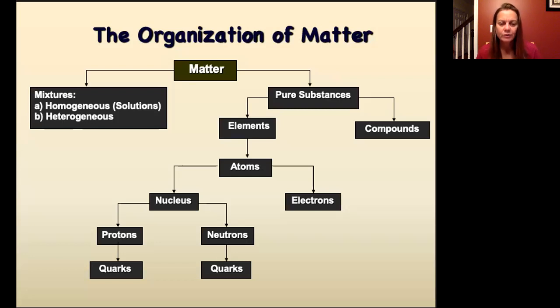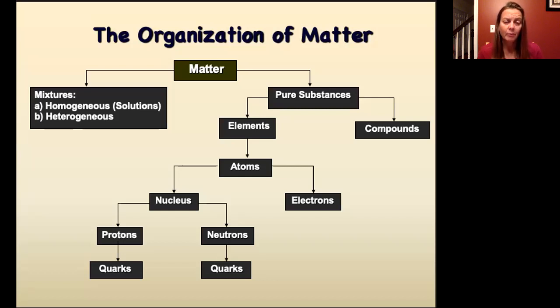So we're going to start with the first broad categorization, and that is that we can break matter down into two types. One is pure substances and the other is mixtures. And so when we talk about a pure substance, it is something that is always the same, no matter what its source is. So if we were to look at water, water is always two hydrogen atoms and one oxygen atom, and they're chemically bonded together. And it doesn't matter what the source of that water is, that's always going to be the chemical formula of water.